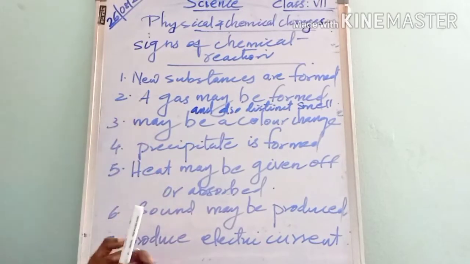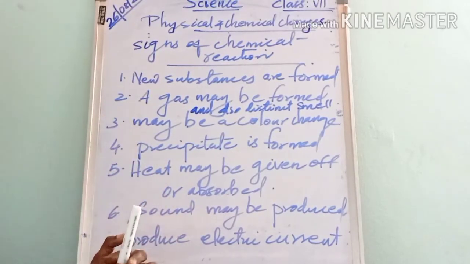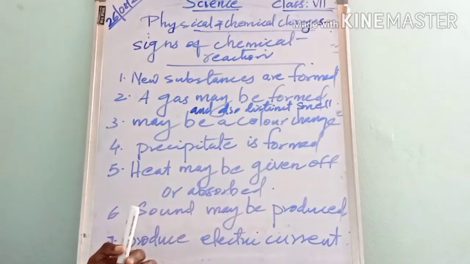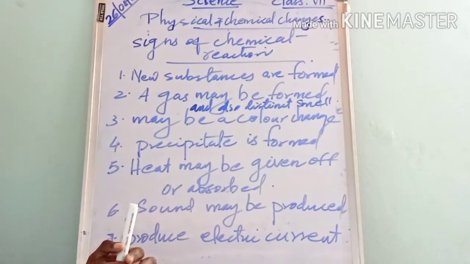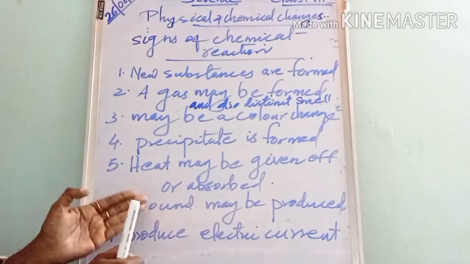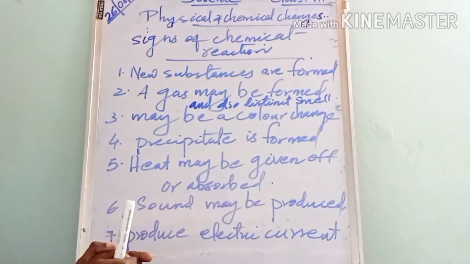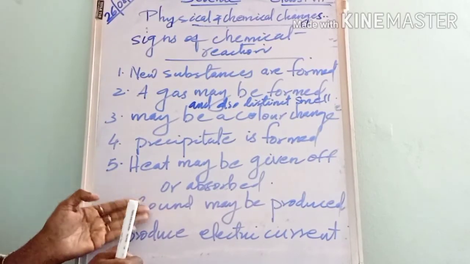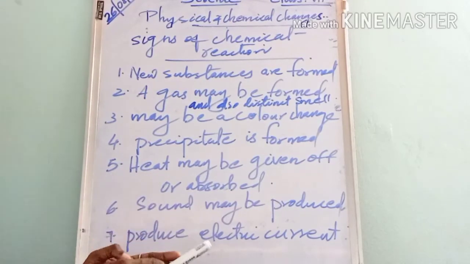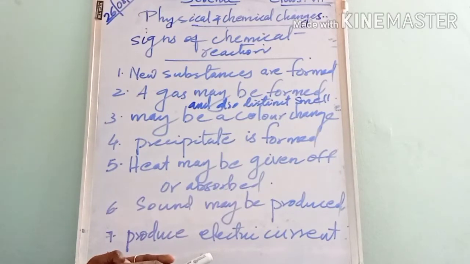Third, there may be a color change as a result of chemical reaction, and there may be the formation of a precipitate. Then fifth, heat may be given off or absorbed during a chemical reaction. Sound may be produced. The last is that some chemical reactions produce electric current.